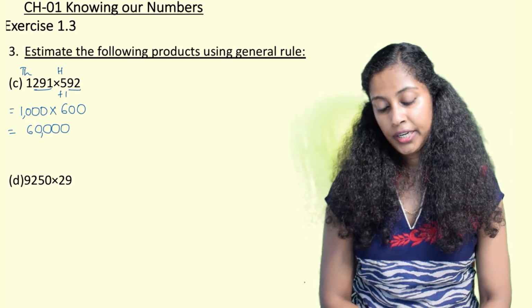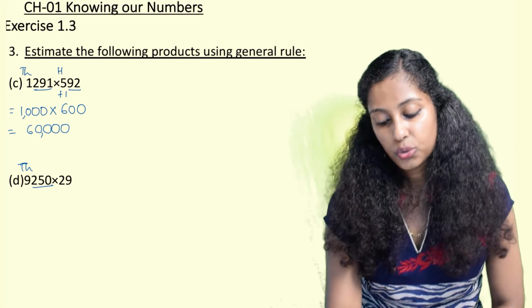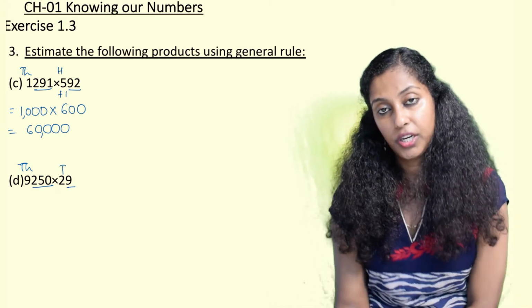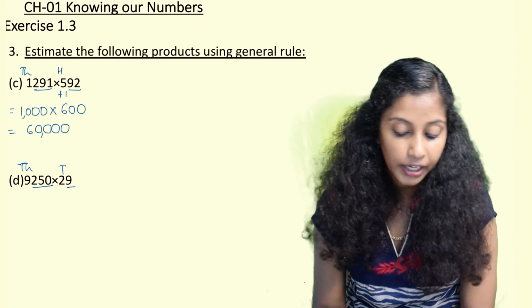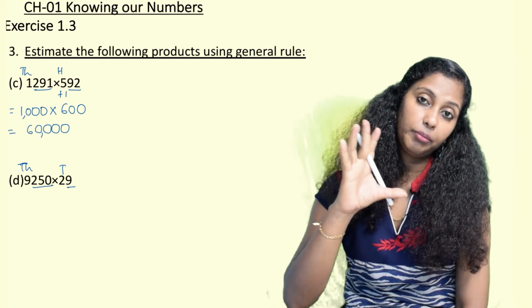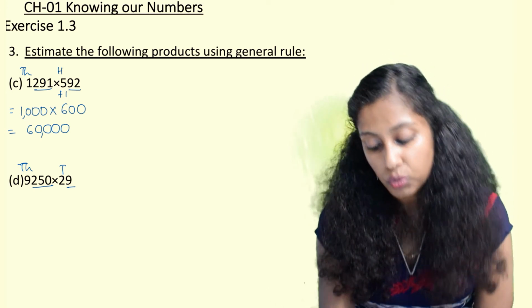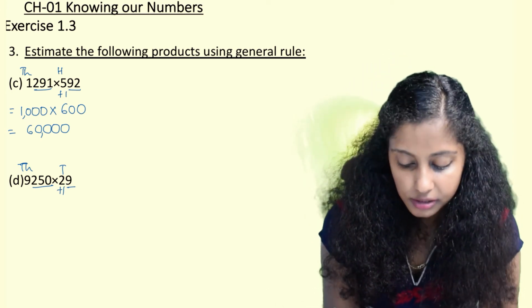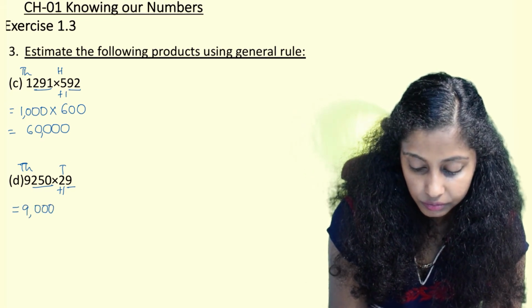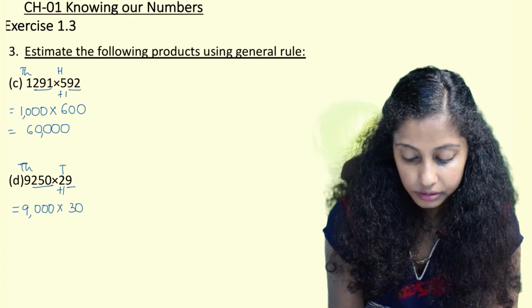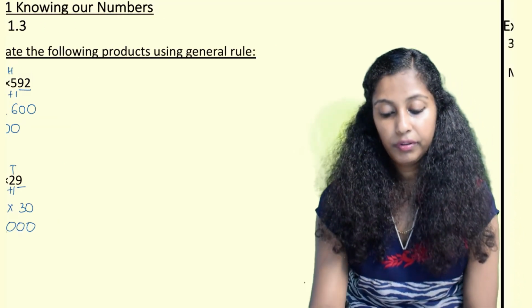So here when I solve, 6 ones is 6 and we put 4 zeros and then we put commas. Then 9,250: the highest place is 1000, we round off to the nearest thousands. 29: the highest place is 10, so we round off to the nearest tens. So 250 is in the range of 1 to 499, hence 9,250 will be rounded off as 9,000. 9 is in the range of 5 to 9, hence 2 tens, so 29 will be rounded off as 30. So here it will be 9,000 multiplied by 30. 9 threes are 27 and we copy 4 zeros and then we put commas.